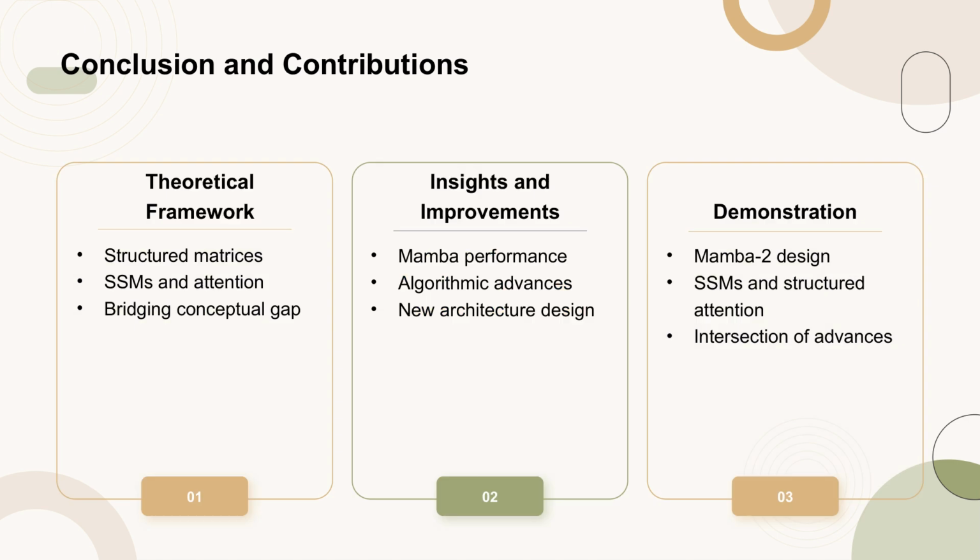In this study, the authors proposed a theoretical framework based on structured matrices to bridge the gap between structured state space models, SSMs, and attention mechanisms. This framework provides insights into why recent SSMs like Mamba perform as well as transformers in language modeling tasks. Additionally, the theoretical tools developed offer new avenues for improving both SSMs and potentially transformers by integrating algorithmic and systems advancements from both domains. As a practical demonstration, the framework guided the design of a new architecture, Mamba 2, which is positioned at the intersection of SSMs and structured attention mechanisms.